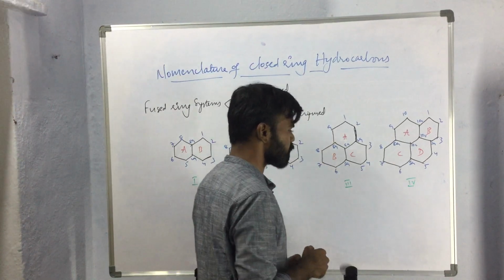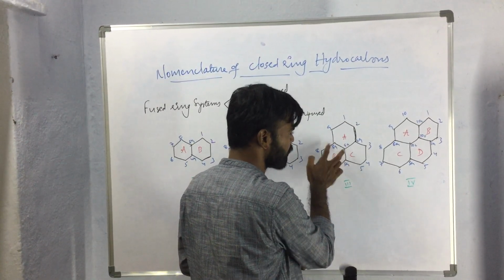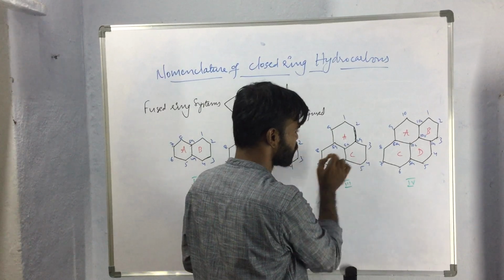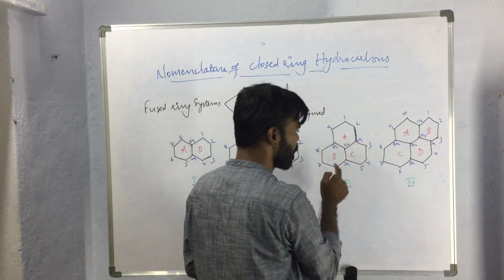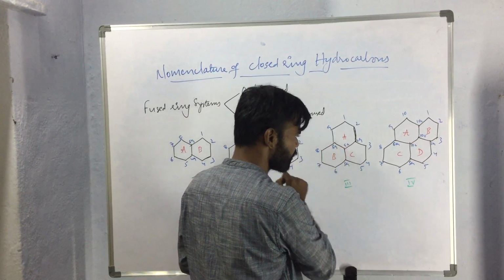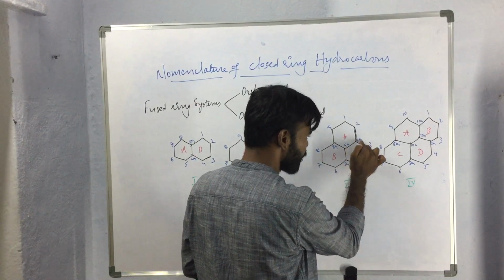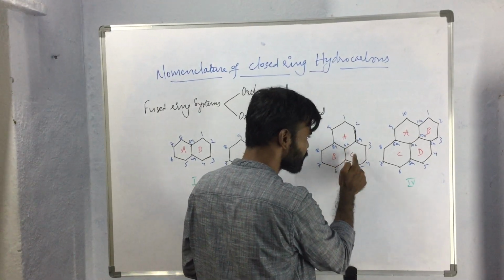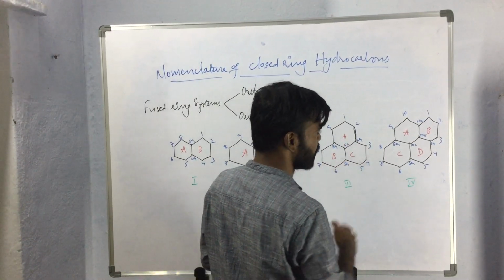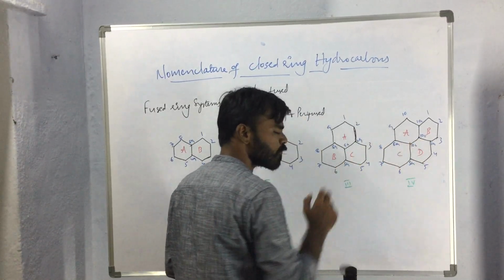Whereas in compound 3, each ring also has two common atoms and one common bond. For ring A and ring B, 9A and 8A are common. Ring A and ring C, 9A and 2A are common. Ring B and ring C, 9A and 5A are common. The same thing we can observe in compound 4 also.